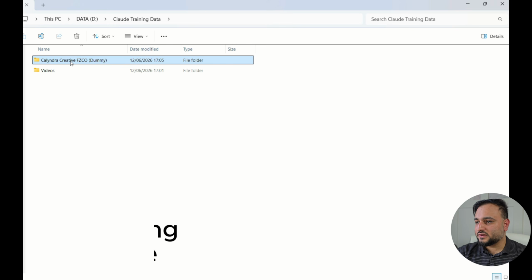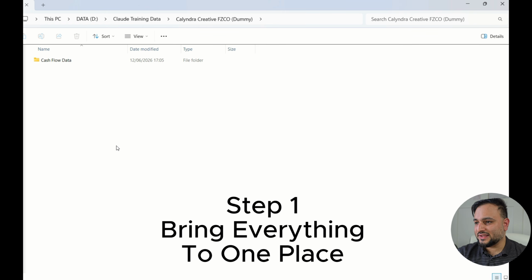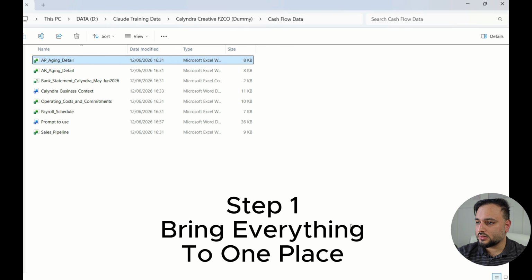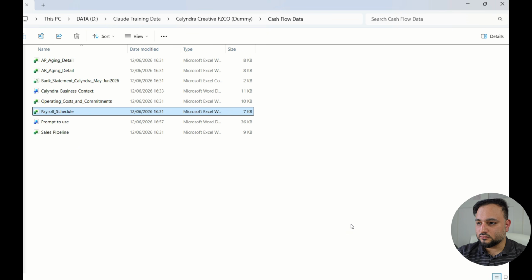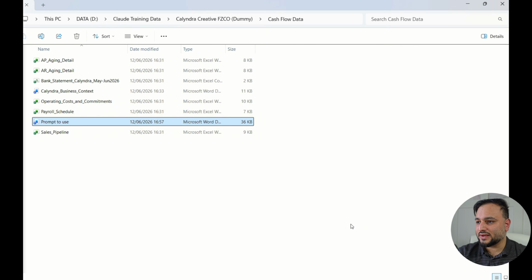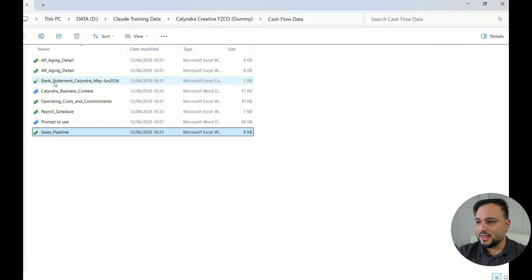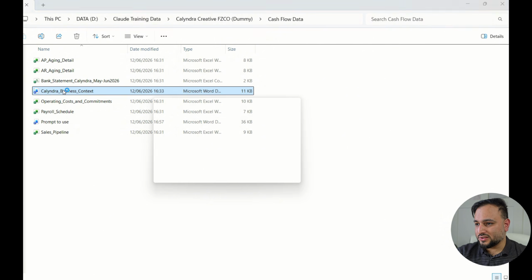So let's get started. The first step is to bring the data together. This is your data gathering process, step one. As you can see here, I have all the information that one could possibly need to create a 13 weekly cash flow model. One thing that I would like to show you is the context.